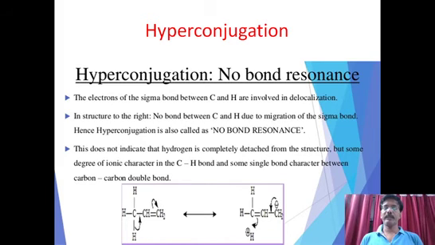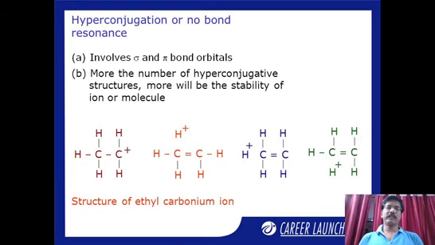Because how can we explain it after the bond is removed? How do you expect that H plus is present very much there? So this is something different. But anyhow, to understand this concept, you see this here. If a methyl group is present here, this carbon has a positive charge. So this electron pair can be shifted as a double bond between these two carbons. So 1, 2, 3. So the 3 hydrogens, that is these 3 sigma bonds, can share their electrons to C.